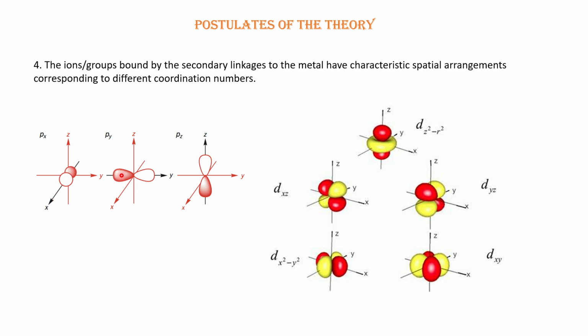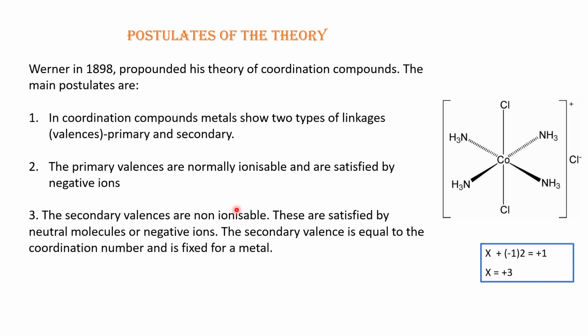If py overlaps, the bond will form in the y direction. If the pz orbital overlaps, the bond will form in the z direction. That's why bonds in a coordination complex like this one will form in particular directions, x, y, z.